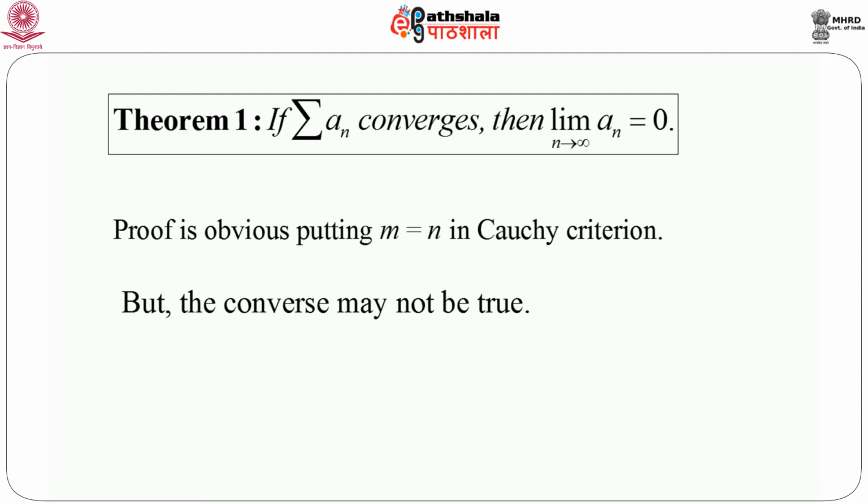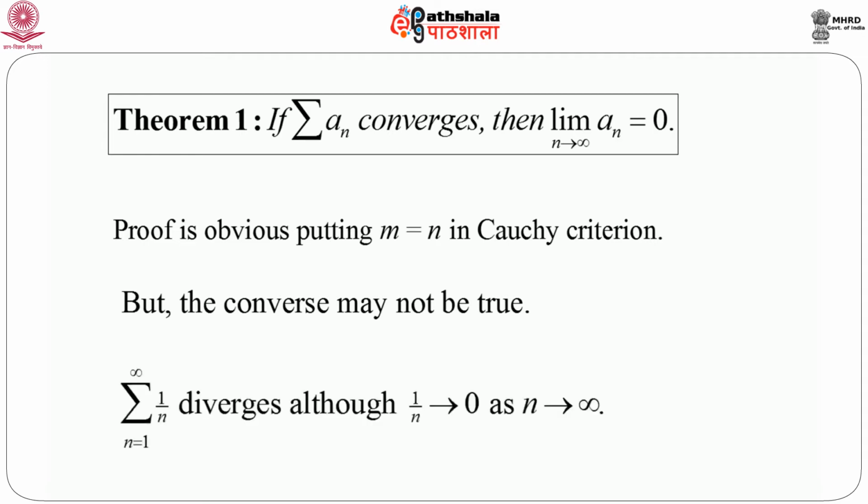So in this case we can just give a counter example which shows that although the nth term of the series converges to 0 as n goes to infinity, the series itself, the summation a_n, does not converge. And the classical example is summation 1 by n, n equals 1 to infinity. It can be easily shown that summation 1 by n diverges, but it is clear that 1 by n goes to 0 as n goes to infinity.